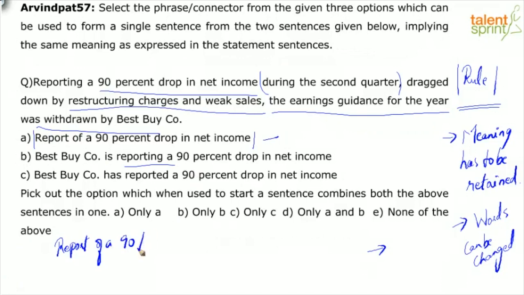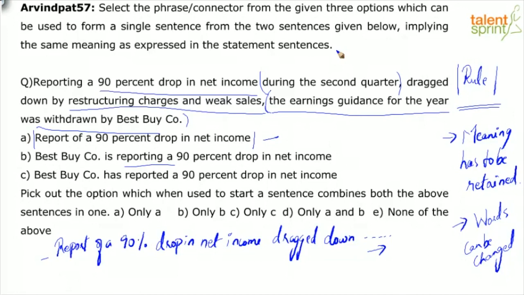Report of a 90% drop in net income, dragged down by restructuring charges and weak sales. The earnings guidance for the year was withdrawn by Best Buy company. And C: Best Buy company has reported a 90% drop in net income during the second quarter, dragged down by restructuring charges and weak sales. For C, the latter part doesn't seem to work for me.